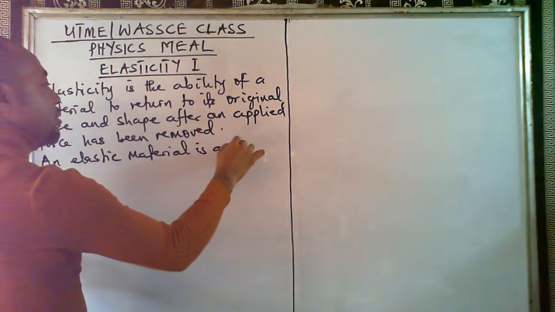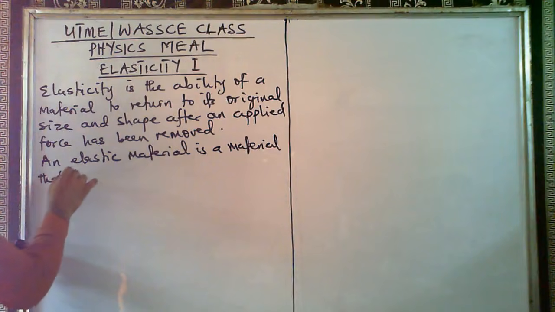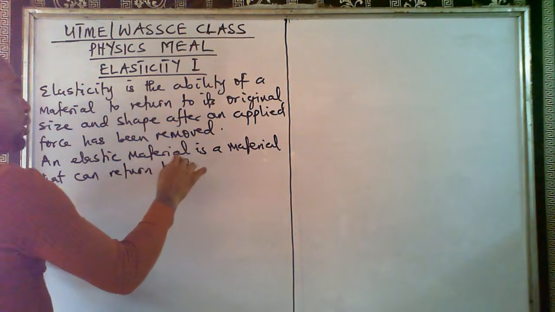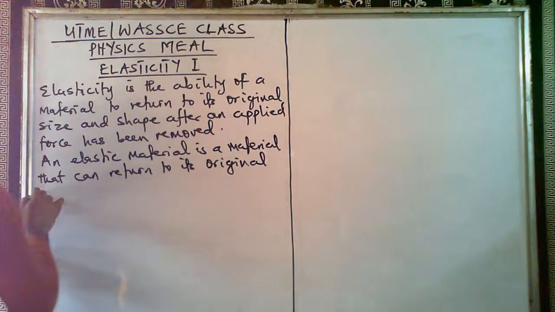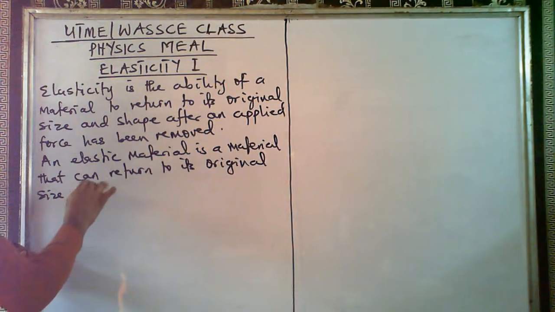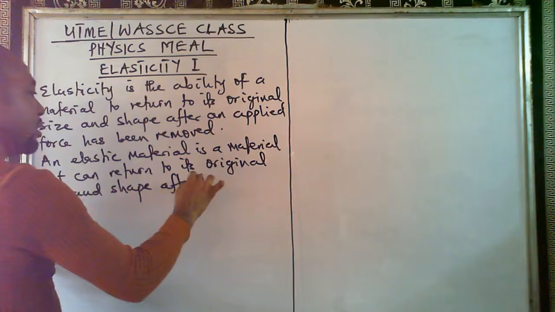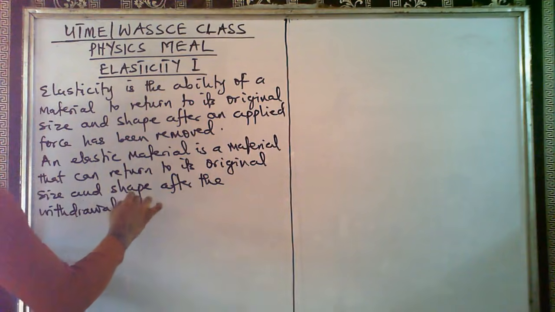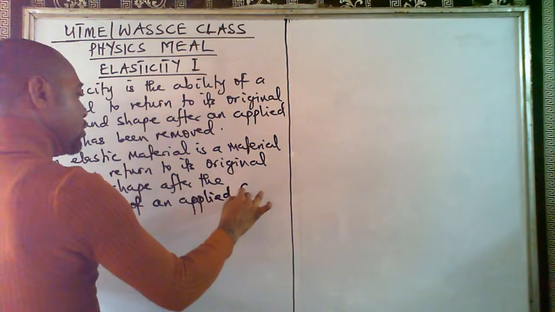is a material that can return to its original size and shape after the withdrawal of an applied force.